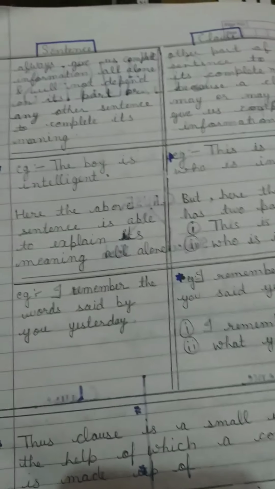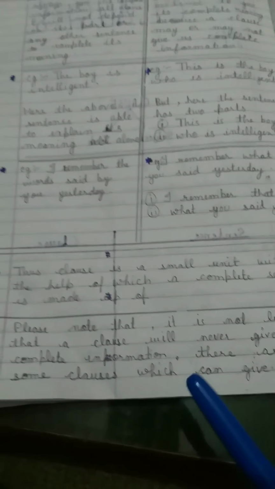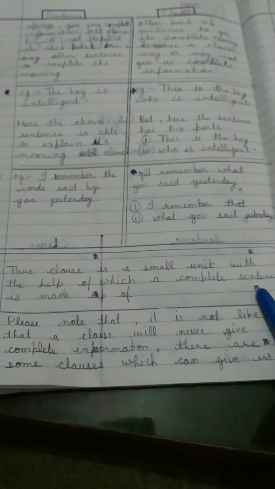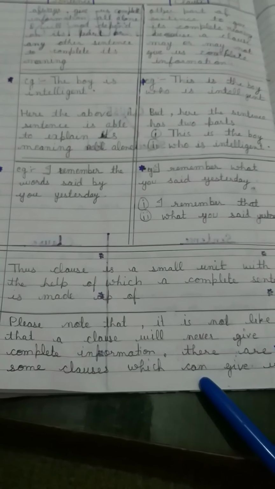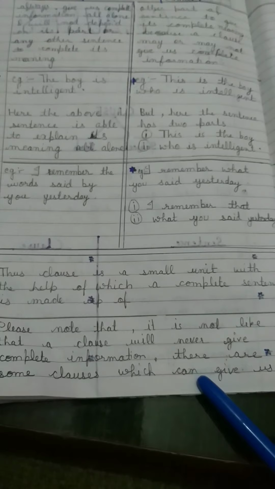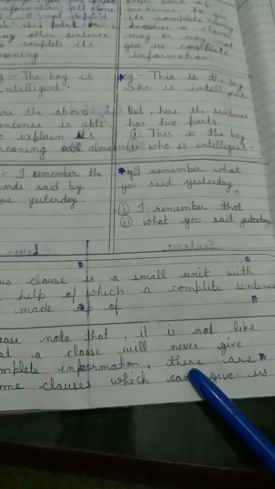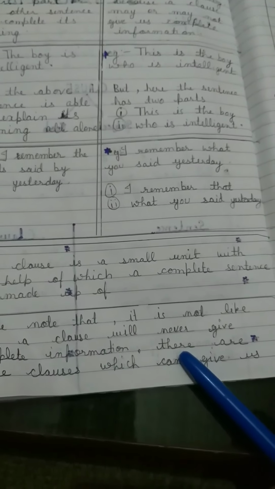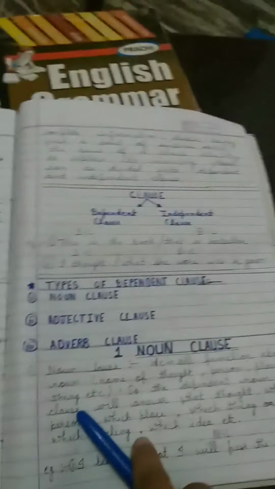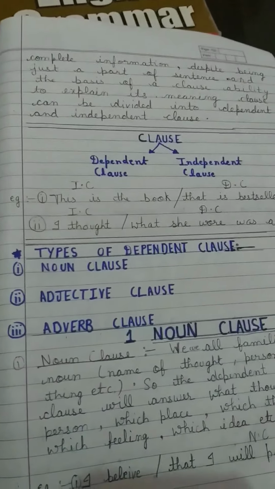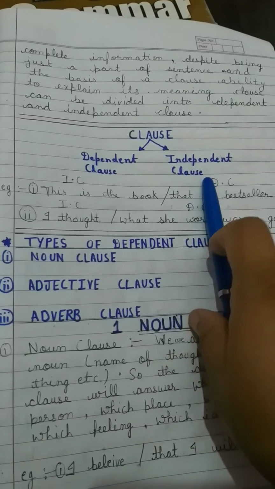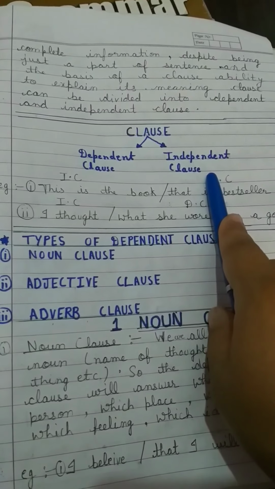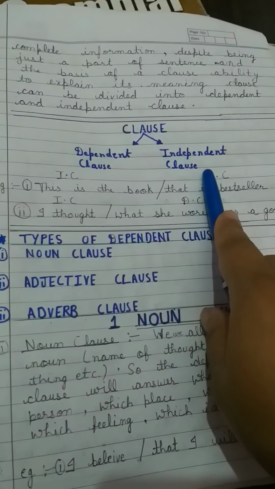So I hope the difference is clear to you all. A clause is a small unit with the help of which a complete sentence is made up. Please note that it is not the case that a clause will never give complete information. There are certain clauses which can complete their own meaning, but certain elaboration of the sentence is given that we will study further. Clauses are of two types, dependent clause and independent clause. So now we will see what are dependent and what are independent clauses.